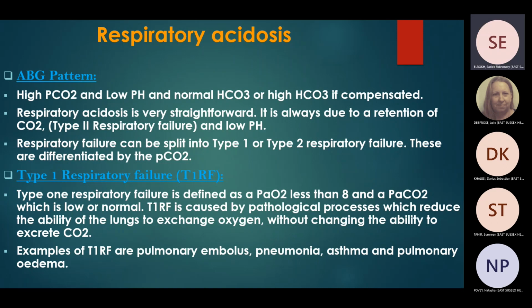Type 1 respiratory failure. In this case, you'll find that PO2 will be less than 8 and the PCO2 will be low or normal. But in type 2 respiratory failure, we find that PO2 will be low and PCO2 will be high. This is how to differentiate between type 1 and type 2 respiratory failure. In type 1, PCO2 will be normal or even low. In type 2, you'll find that PCO2 is high. Examples of type 1 respiratory failure: a case of PE, for example, a case of pneumonia, a case of asthma, and pulmonary congestion.